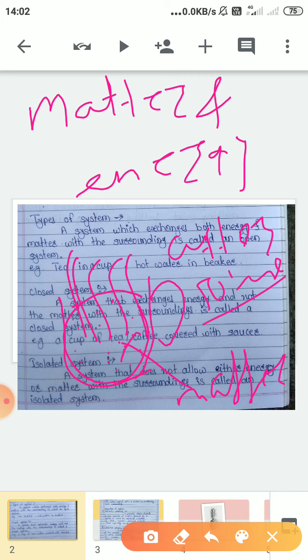And this matter can be exchanged from system to surrounding. That means if we consider this one is the system and this is the surrounding, then the matter can be exchanged with the surrounding, and the energy can also be exchanged with the surrounding.